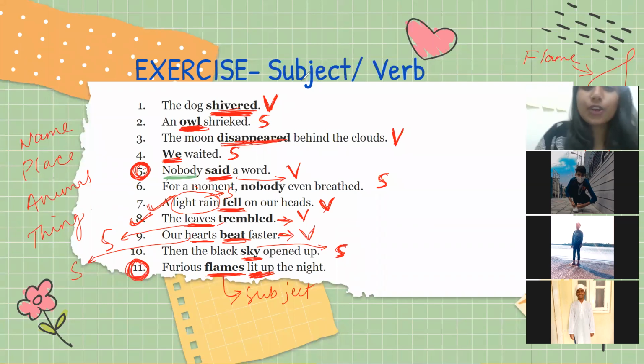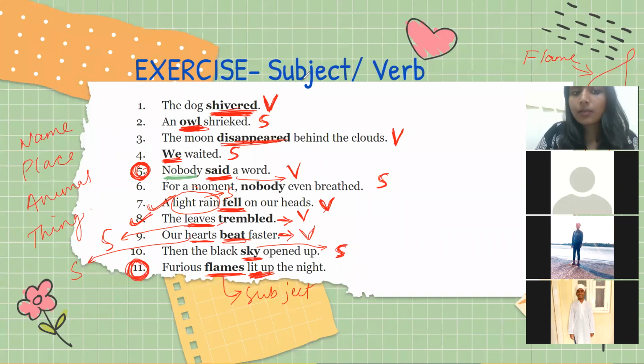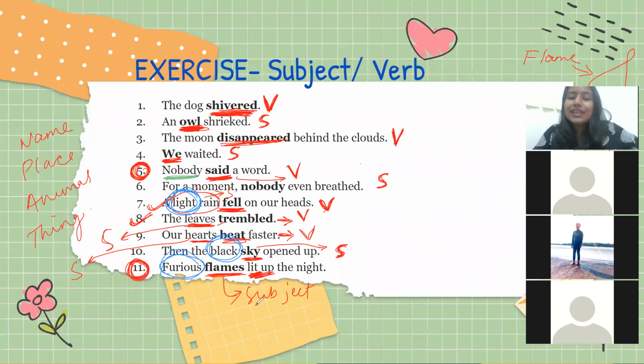Okay, do you know what is adjective? What are adjectives? Describing words. Adjectives are describing words. So light rain, halki barish. Light is an adjective. Black sky mein black is an adjective. What about the last line, what is the adjective? Furious. Furious is the adjective क्योंकि वो describe कर रहा है कि sky black है, rain is light, flame is furious. So that is adjective.